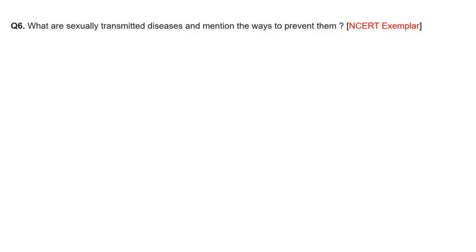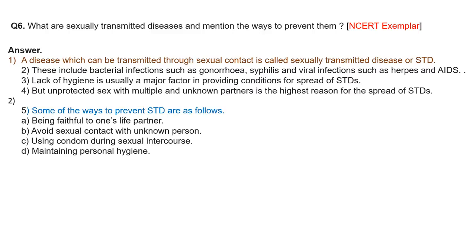We can prevent them by using safe sex, that is, as we just discussed, by using a condom or a diaphragm, and by maintaining healthy hygienic conditions, which is also very important.